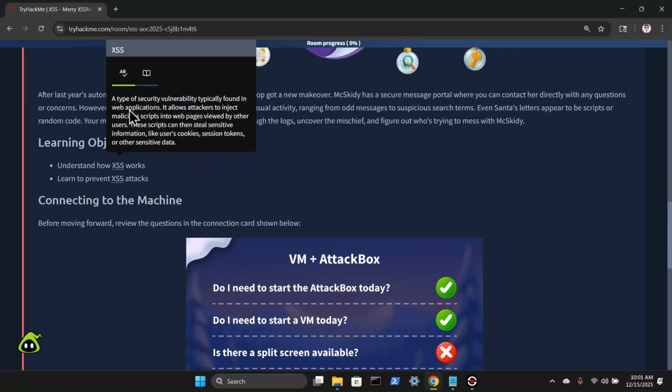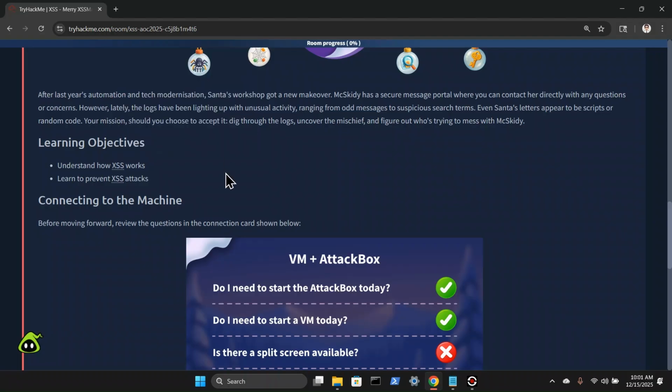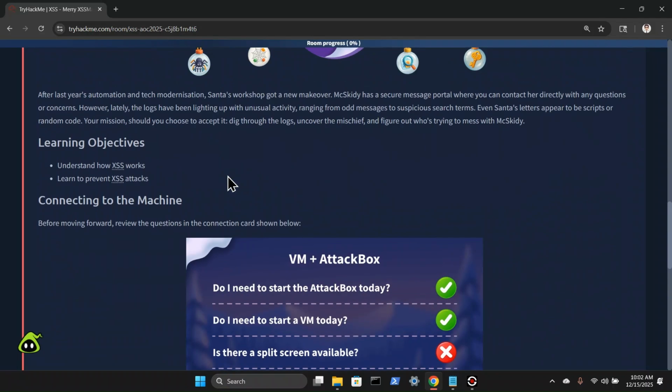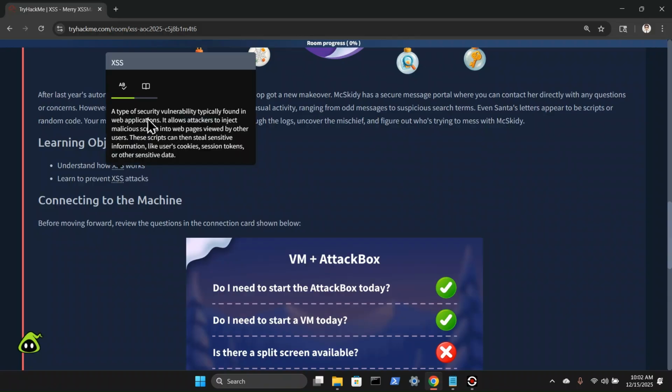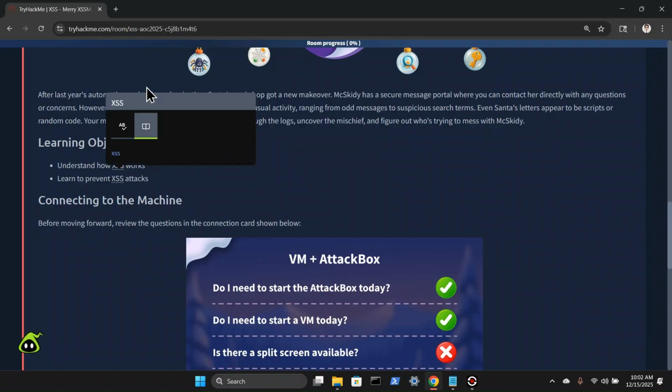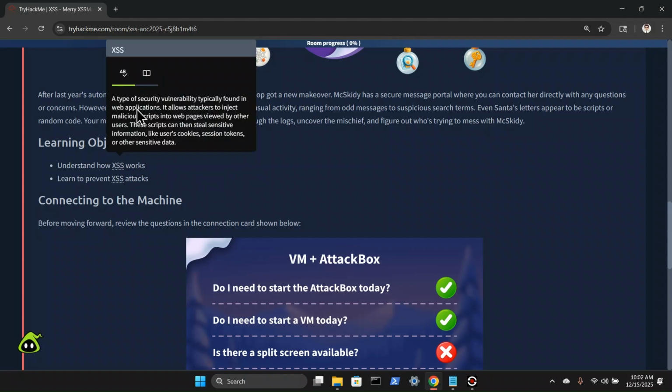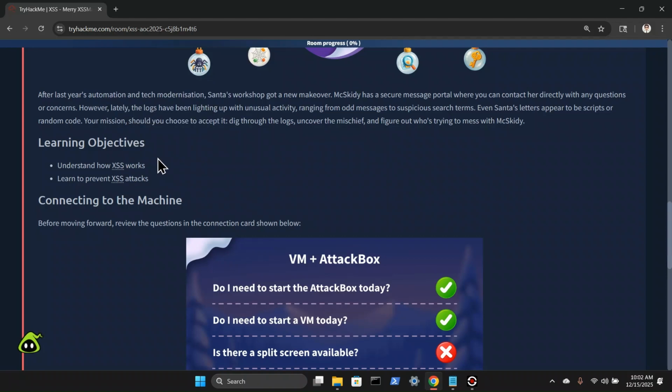Let's double check. A type of security vulnerability typically found in web applications. It allows attackers to inject malicious scripts into web pages viewed by others. And of course, it doesn't state. I'm almost positive it's cross-site scripting. Let's see. Of course, why would that work? You gotta be kidding. Neither one of them. I love it. This year has just been comical at best.